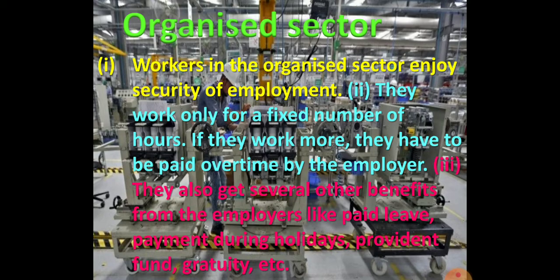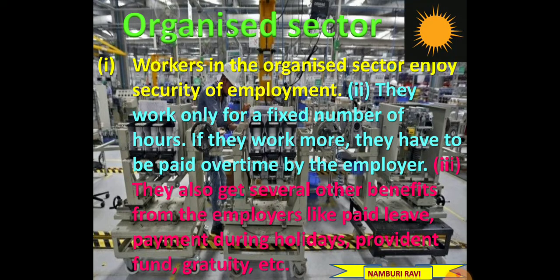But the workers who are working under the unorganized sector will not get all these benefits. That is why people who are working in the organized sector are economically and financially better off than the workers who are working in the unorganized sector.